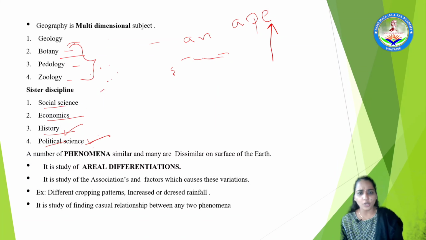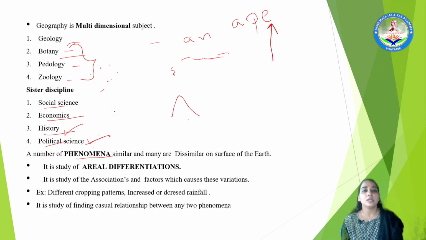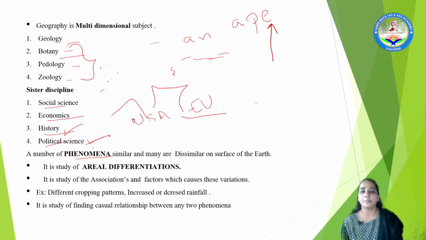Next, a number of phenomena are similar and a number of phenomena are dissimilar on the surface of the earth. What does phenomena mean? Phenomena is nothing but features which are acting on the surface of the earth. For example, if there are mountains available in a country like India, in the other parts of the world there are mountains too. There are even plains available. There are even plateau lands available. So similarities are present in which parts of the earth? It might be USA, it might be European nations, it might be India itself.